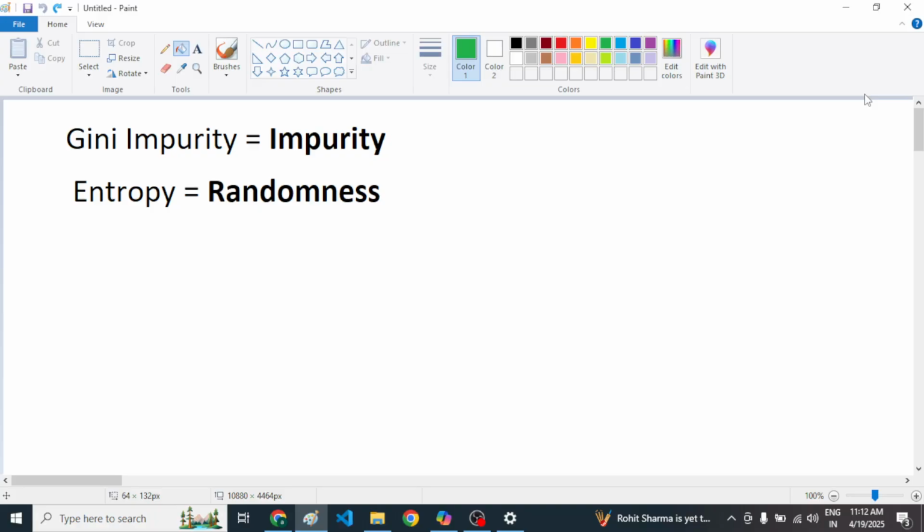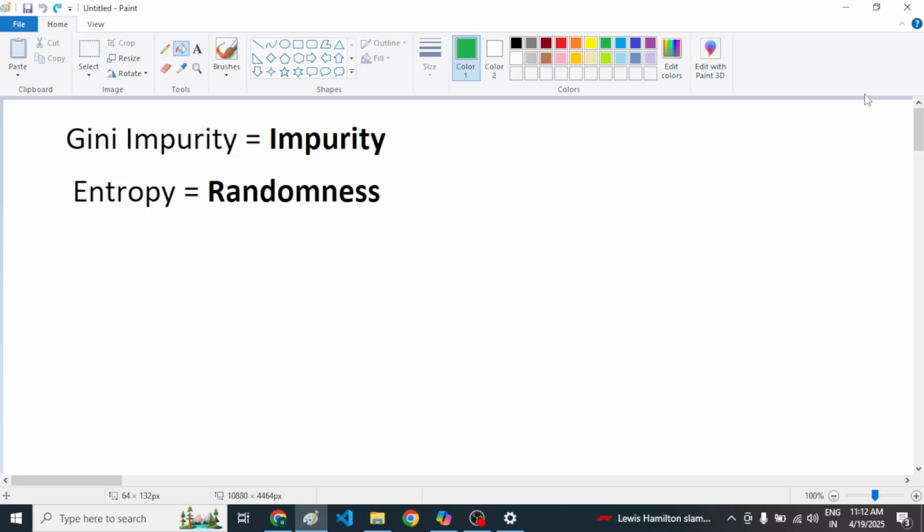Now I have taken another coin where on one side we have the head and on the other side the tail. If I flip that coin, at times it will appear as tails, at times as heads. So the result is random. This is the definition of entropy and Gini impurity.